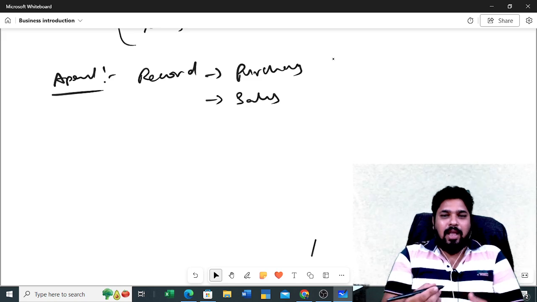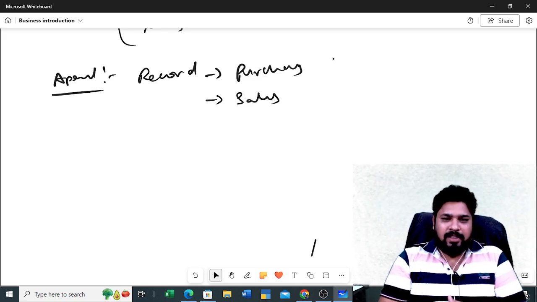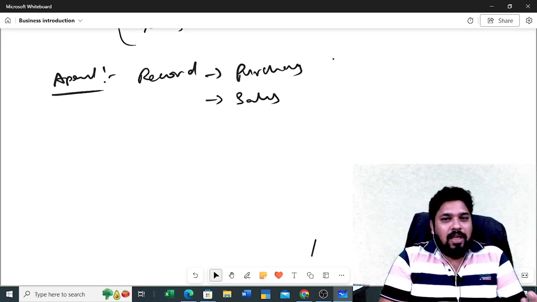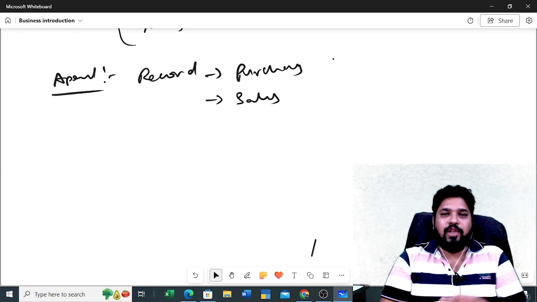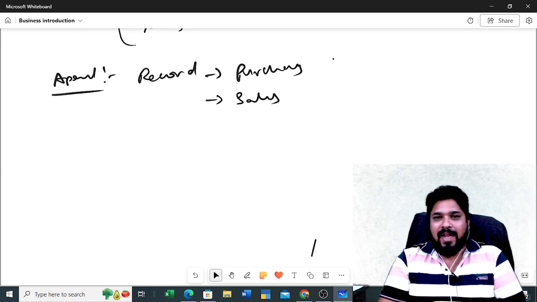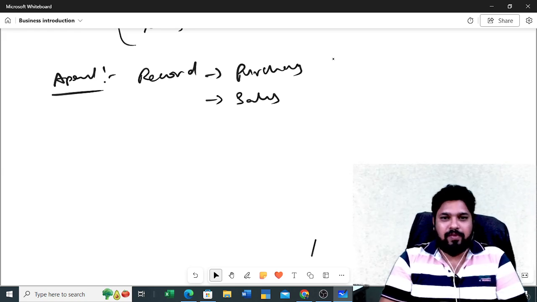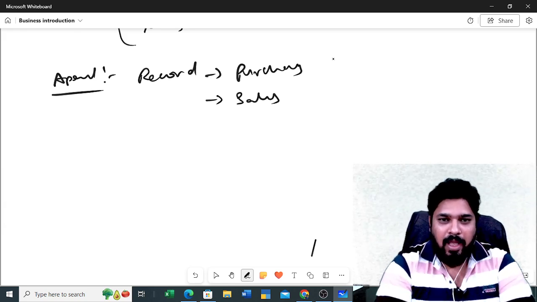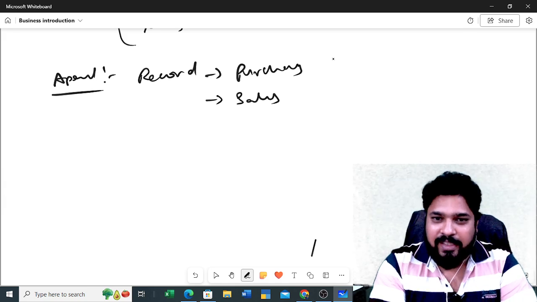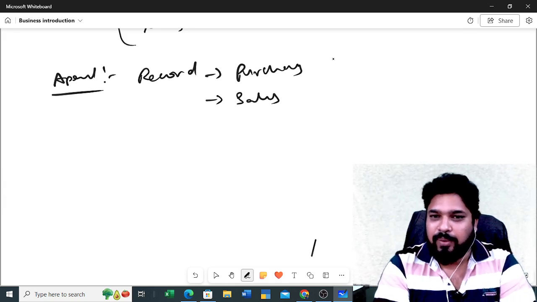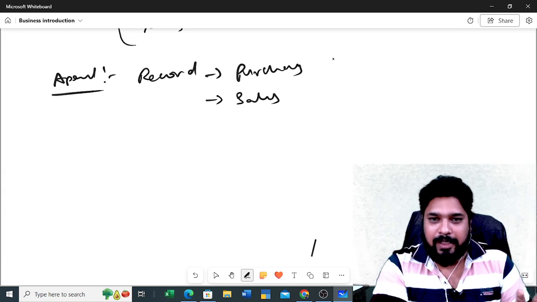What are purchases and sales? How do we record, sir? Based on the purchase invoices and the sale invoices, you need to update those transactions in your accounting software or whatever it may be. Especially these 2 things you need to record very perfectly. Why?